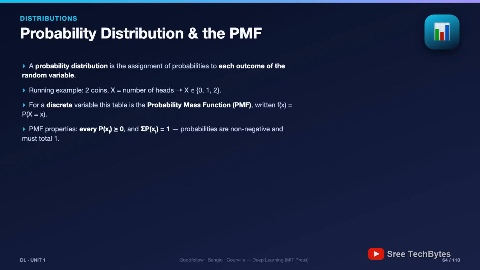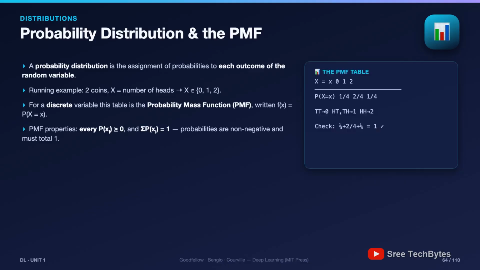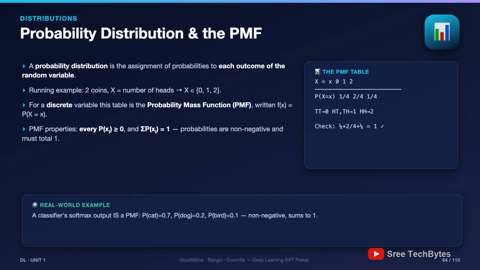Every legitimate PMF obeys 2 laws. Every probability is at least 0, and they all sum to exactly 1. Check ours: 1/4 plus 2/4 plus 1/4 equals 1. Valid. And here's the deep learning payoff in the green box. When a classifier's softmax layer outputs cat 0.7, dog 0.2, bird 0.1, non-negative, summing to 1, that is a probability mass function. Every classification network on Earth ends by manufacturing exactly the object on this slide.